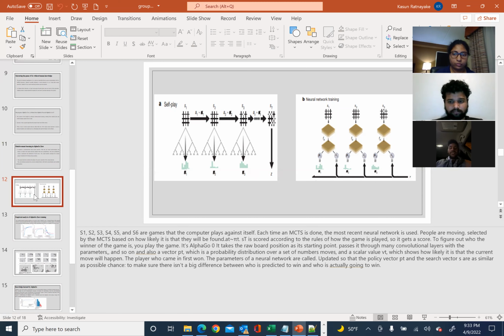The parameters of the neural network are updated so that the policy vector pT and the search vector are as similar as possible, and so that there isn't a big difference between who is predicted to win and who is actually going to win. Next slide, please.